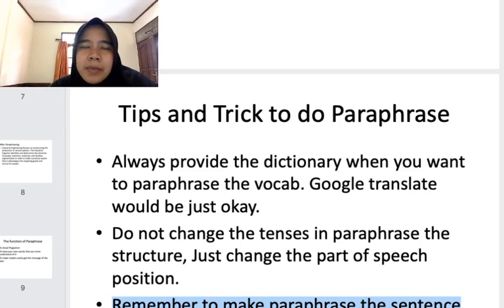There will be a lot of readings. There will be a lot of assignments in the next meeting that you have to paraphrase, including the presentation. But after this meeting, you have to do the assignment that I will give you. So after reading the file or watching this video, make sure you go to the assignment. Thank you very much for your attention and see you again, everyone.